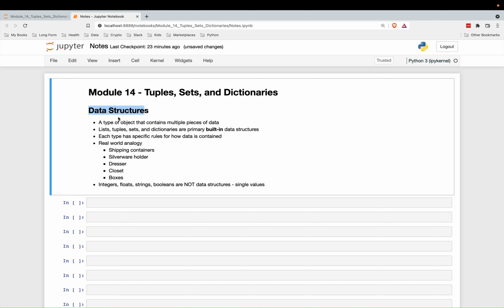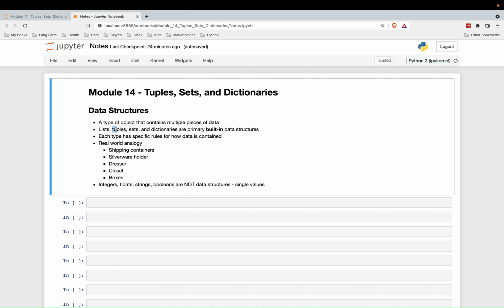Whenever you hear the word data structure, you need to, at a minimum, think of a type of object that contains multiple pieces of data. That is as simple of a definition as you can get. There are many different types of data structures, but in essence, it just means some type of object that can contain other objects, or just other pieces of data, inside of it. We have learned about lists. That is the first data structure that we learned about.